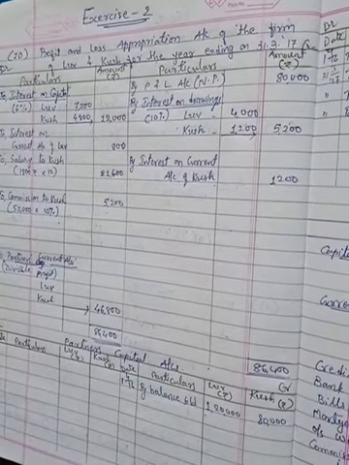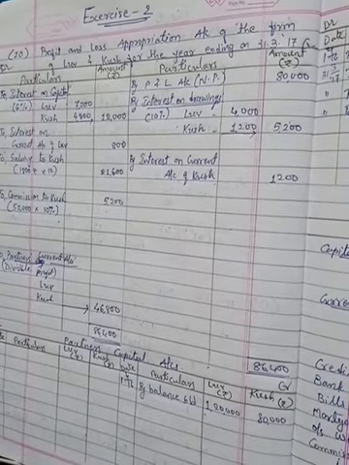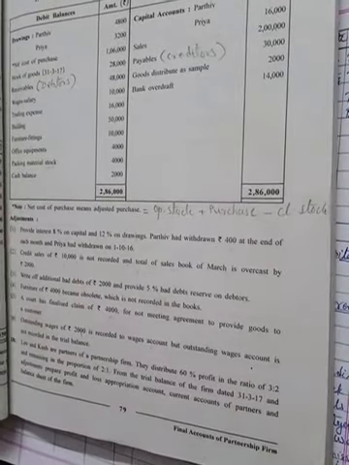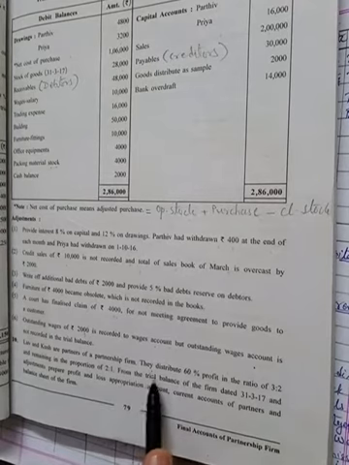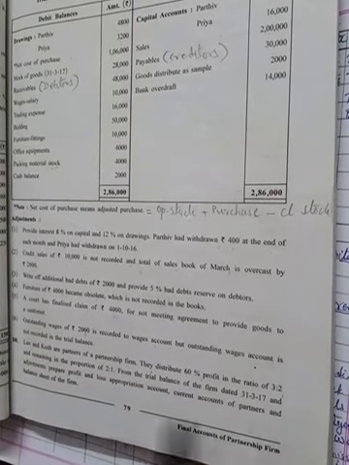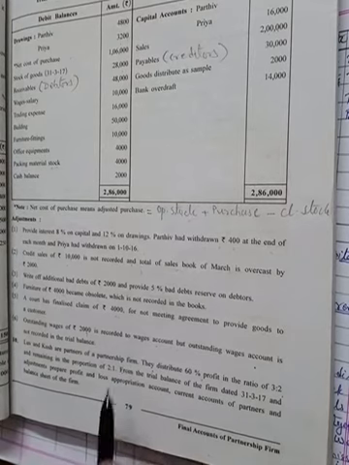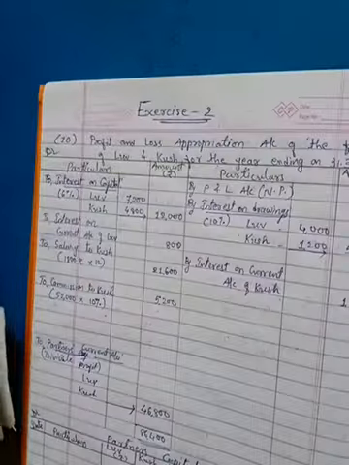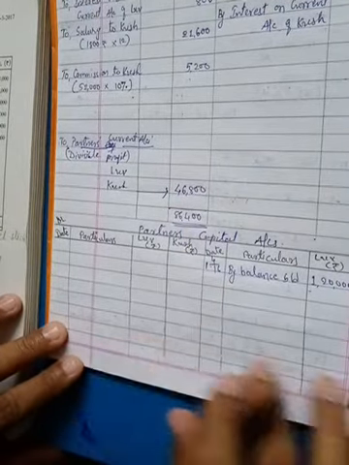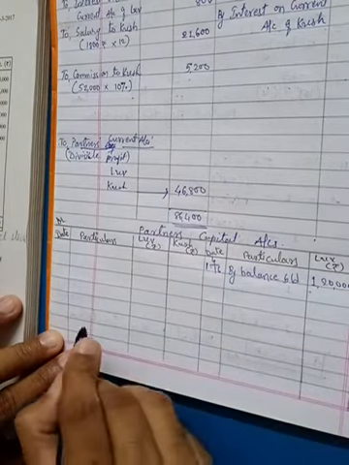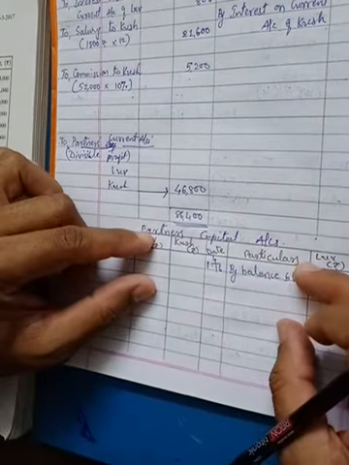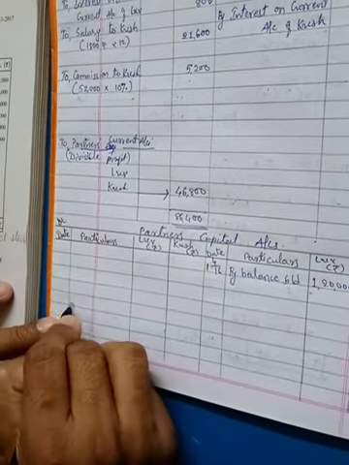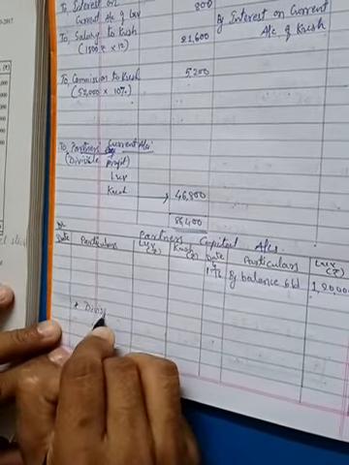Right, now the condition is available. What is the condition available? See, in the first paragraph it is given that they distribute 60% of profit in the ratio 3:2 and the remaining in the proportion 2:1. So 60% and 40%, this calculation you need to find out to see how you are going to distribute it. I am going to show you this calculation on the remaining part of the page, because the capital account only required this much part.